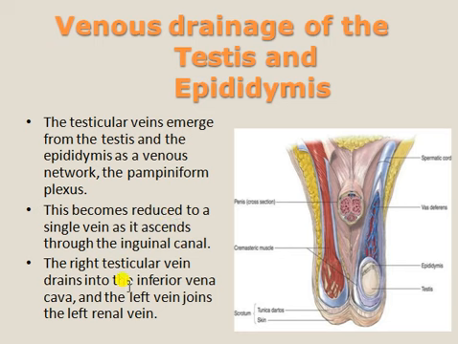The right testicular vein from the testis drains into the inferior vena cava, and the left vein joins the left renal vein. The veins from the testis drain into the inferior vena cava. That inferior vena cava enters the heart, and it also joins the left renal vein.